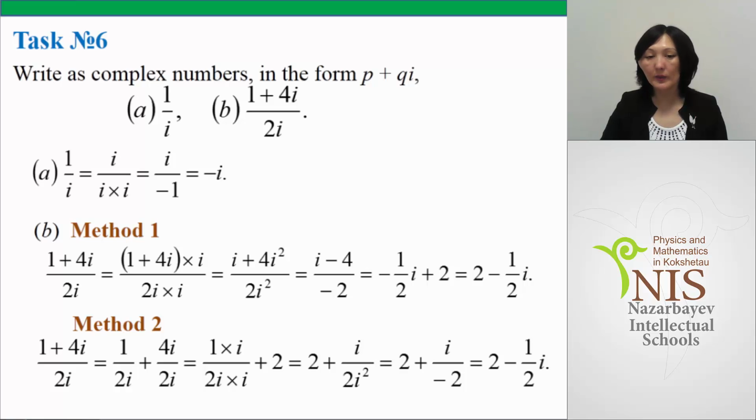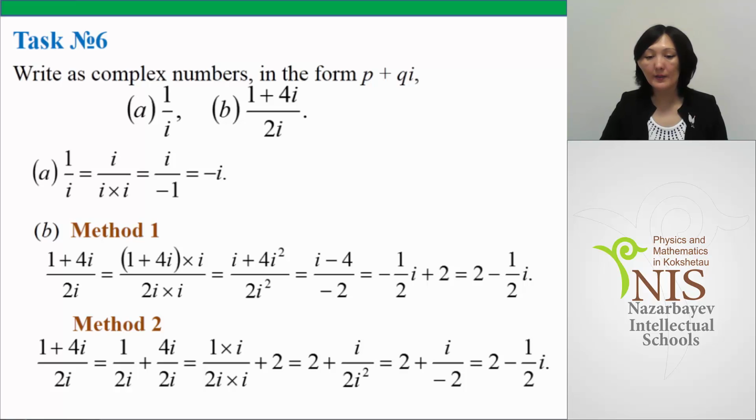The second task we can solve using two methods. The first method: as in the previous task, we multiply numerator and denominator by i, and we get 2 minus 1 over 2 multiplied by i. And the second method: we can rewrite 1 plus 4i divided by 2i separately, as 1 over 2i plus 4i divided by 2i.